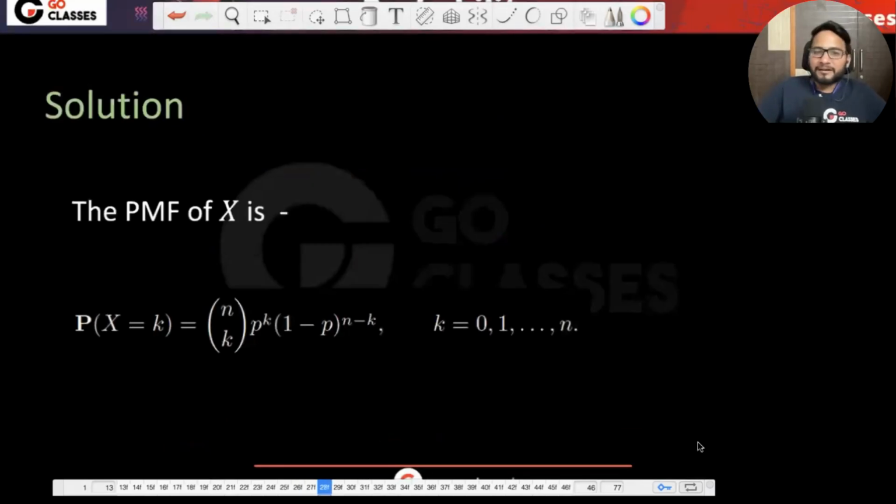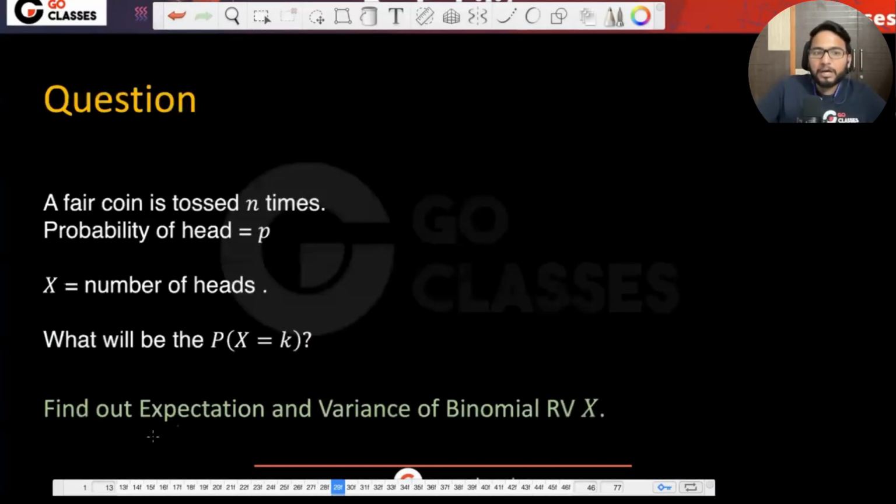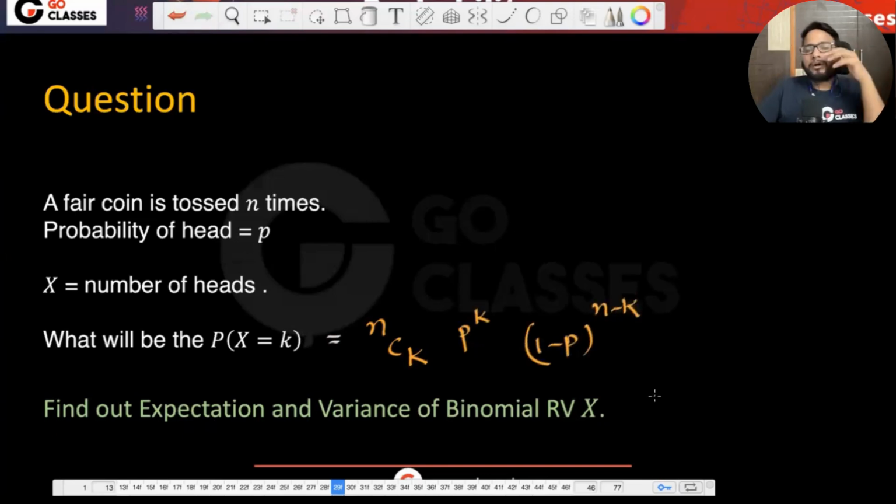Cool. Now this is the PMF of X. Now, what you need to remember. Let's first derive the expectation and variance, and then we will be remembering. So find out the expectation and variance for Bernoulli random variable X. First of all, if I just give you the PMF, do I have to know that this is Bernoulli or binomial or something, to find out the expectation? No, right? Okay.